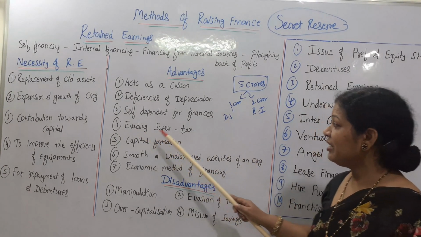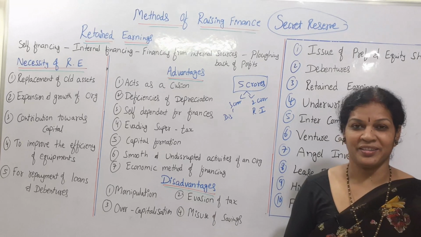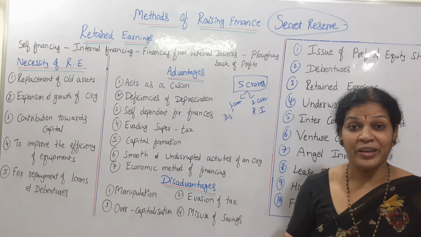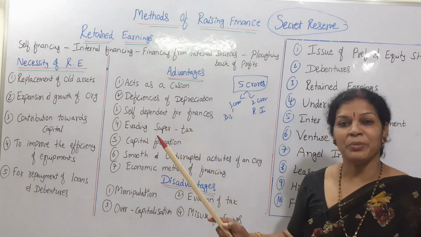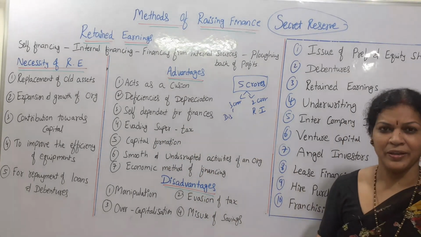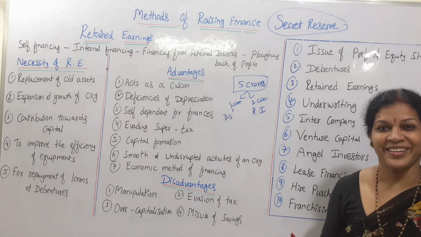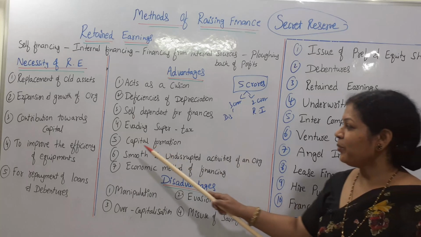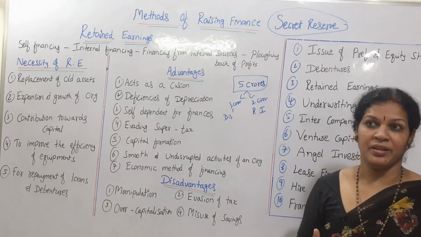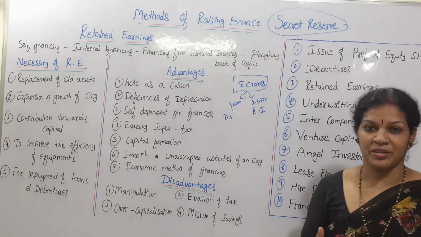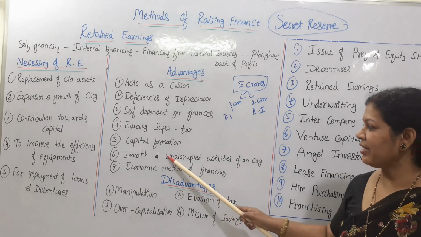Next one is evading super tax. If we show 5 crore profit, then on 5 crores you have to pay the tax. To save tax, we are showing 3 crores only. On 3 crores we will pay the tax, and 2 crores is retained earnings with no tax, one of the benefits. Another one is capital formation. If you want to raise any kind of capital where you feel it is not worth it or not required, then you can use this retained earnings to raise capital.